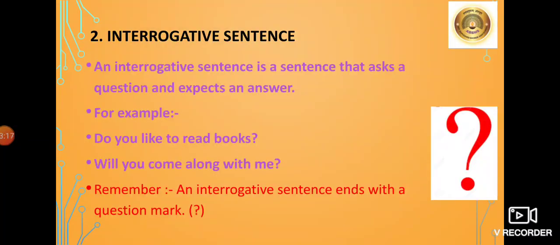Moving ahead, the second kind of sentence is interrogative sentence. An interrogative sentence is a sentence that asks a question and expects an answer. For example, do you like to read books? Can you see there is a question mark? It is asking you a question and expects an answer. Will you come along with me? Students, remember, an interrogative sentence ends with a question mark. The sentence that ends with a question mark is an interrogative sentence.